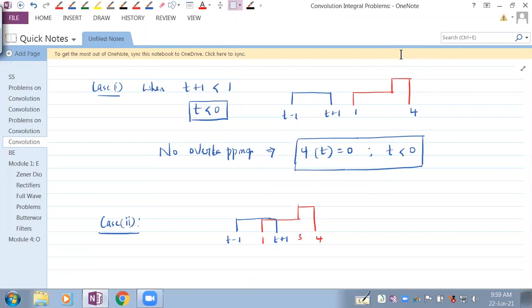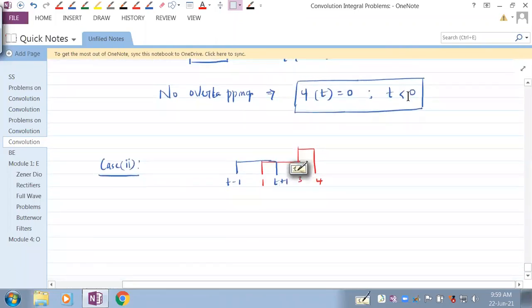Fine. So first let me write which case this is. This case can be written as t minus 1 or t plus 1 greater than or equal to 1, or t plus 1 less than 3. Understand that?